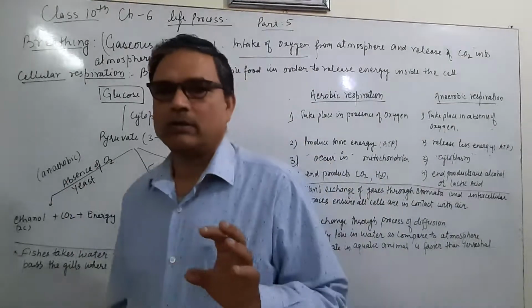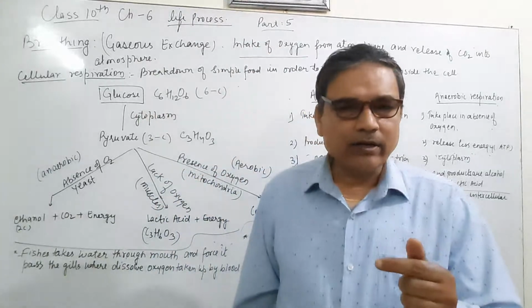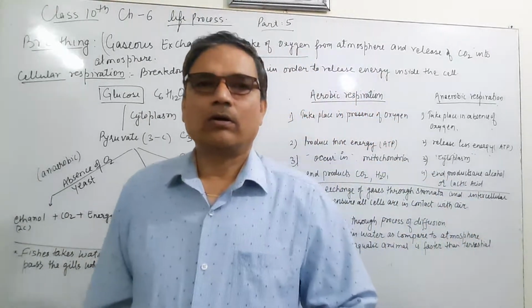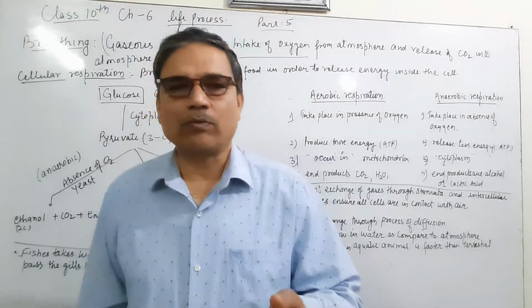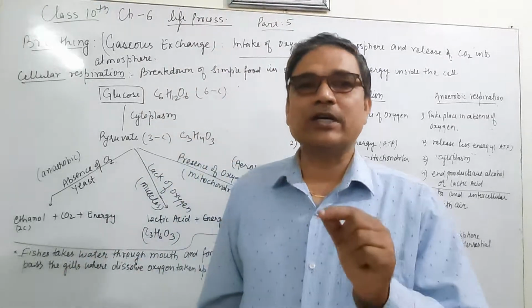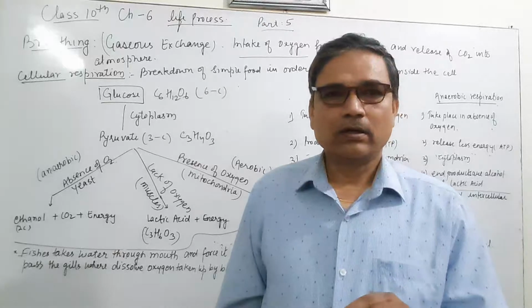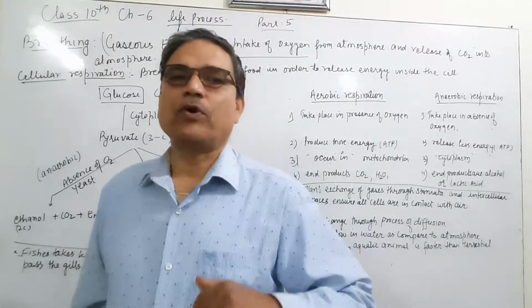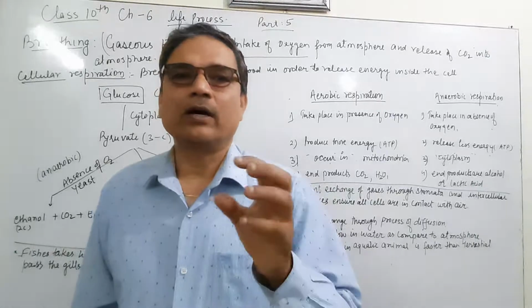When pyruvate is processed in yeast in the absence of oxygen, this process is known as anaerobic respiration.